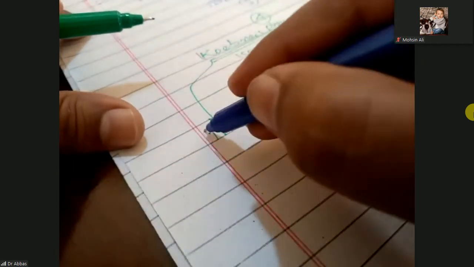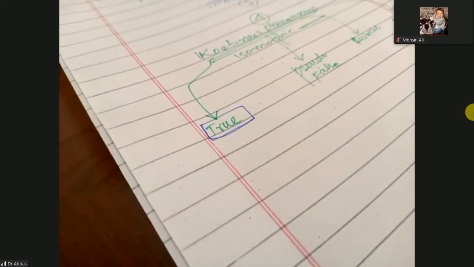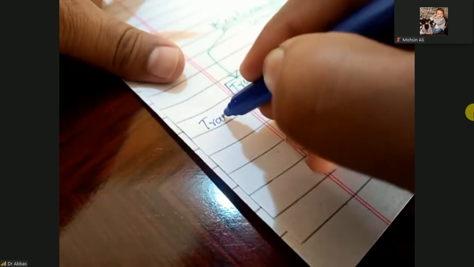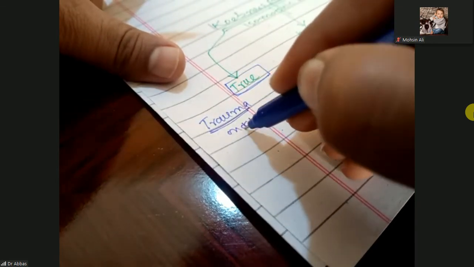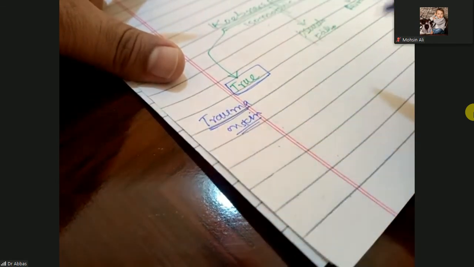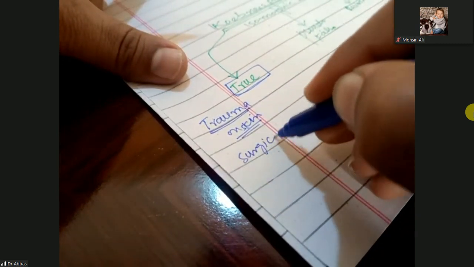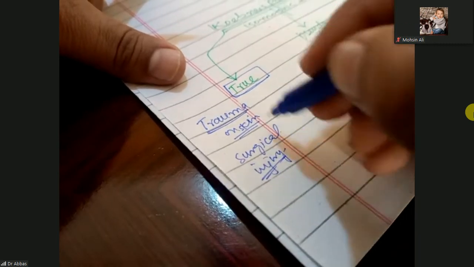But keep in mind, what is this Koebner phenomena? First, I want to tell you what the true Koebner phenomena is. So here on your body, there is trauma or injury. This is trauma on the skin or injury on the skin. Maybe there is a surgical injury, a surgical incision on the skin.